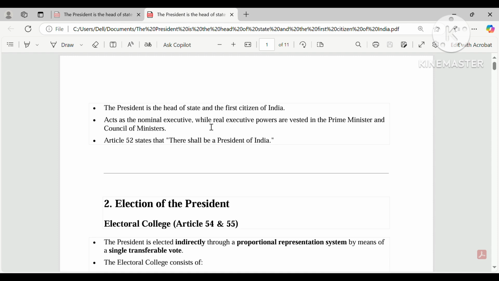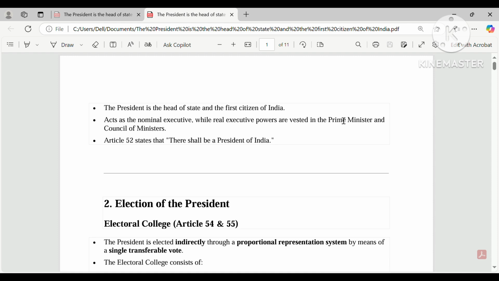It means that the real administrative powers are vested in the prime minister. You know that in India all the powers are in the hands of the prime minister and their council of ministers. What does council of ministers mean?